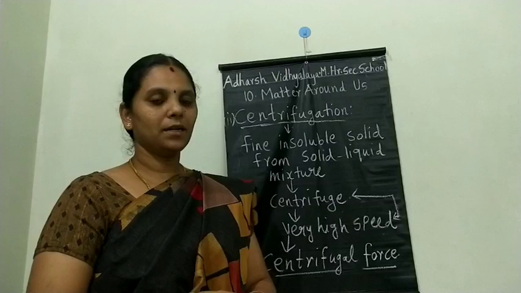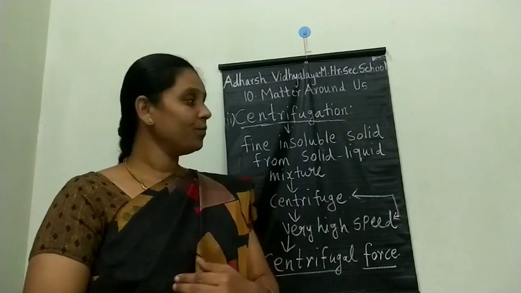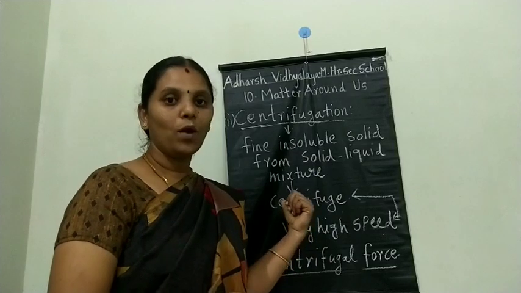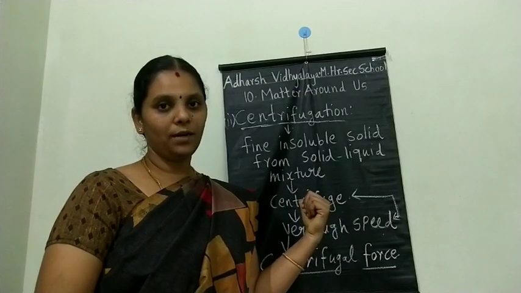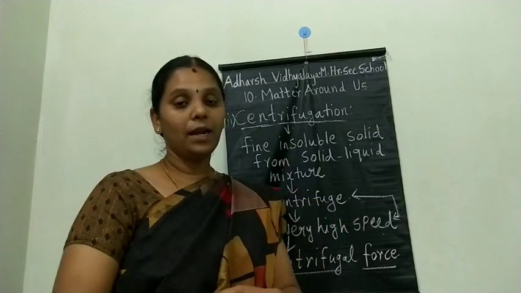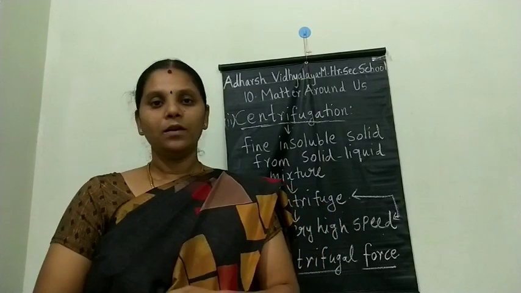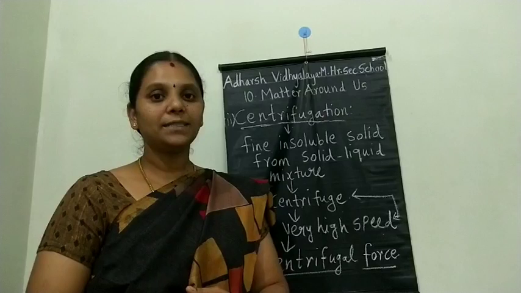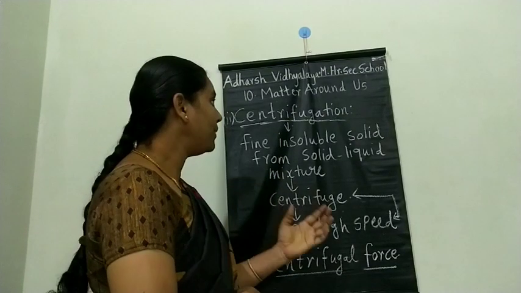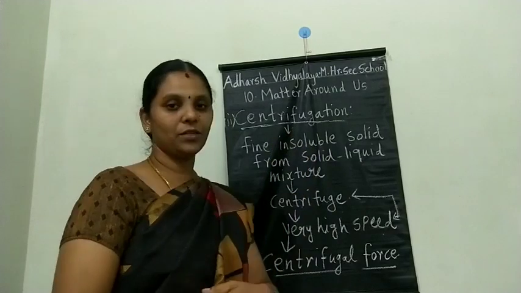Next, in the washing machine also, this principle is used while squeezing out water from wet cloths. And in our laboratory, we separate the blood cells from the blood sample. So these are the applications of centrifugation.